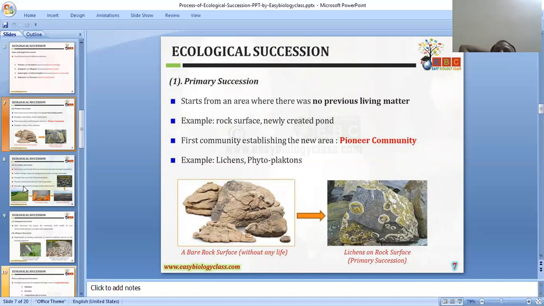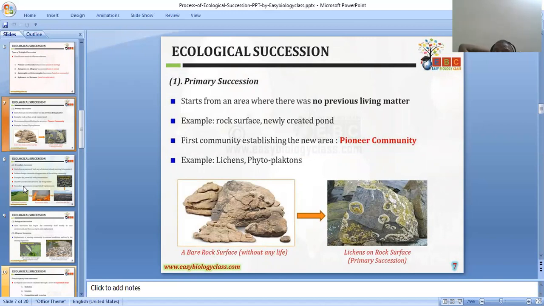It starts from an area where there was no previous living matter. For example, on a rock surface or a newly created pond, the first community establishing in a new area is called the pioneer community. Examples are lichens on rocks and phytoplankton in ponds or aquatic ecosystems.